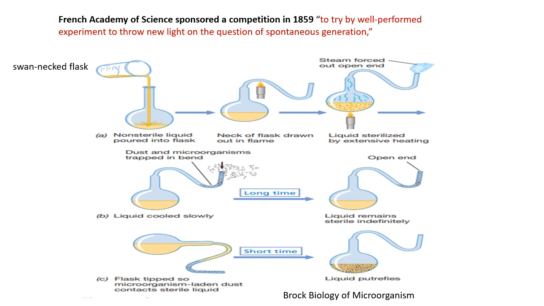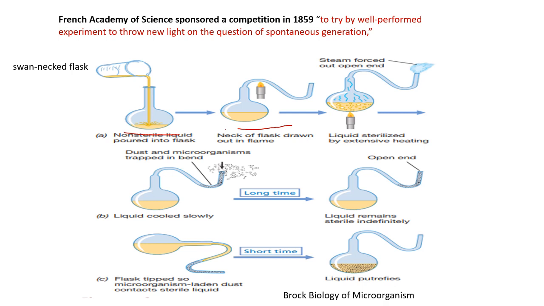This flask is called a swan neck flask because of this shape of a swan. And how did he perform this experiment? He took a normal flask, and he filled this normal flask with a non-sterile liquid solution, a liquid media, to grow bacteria or whatever it is.